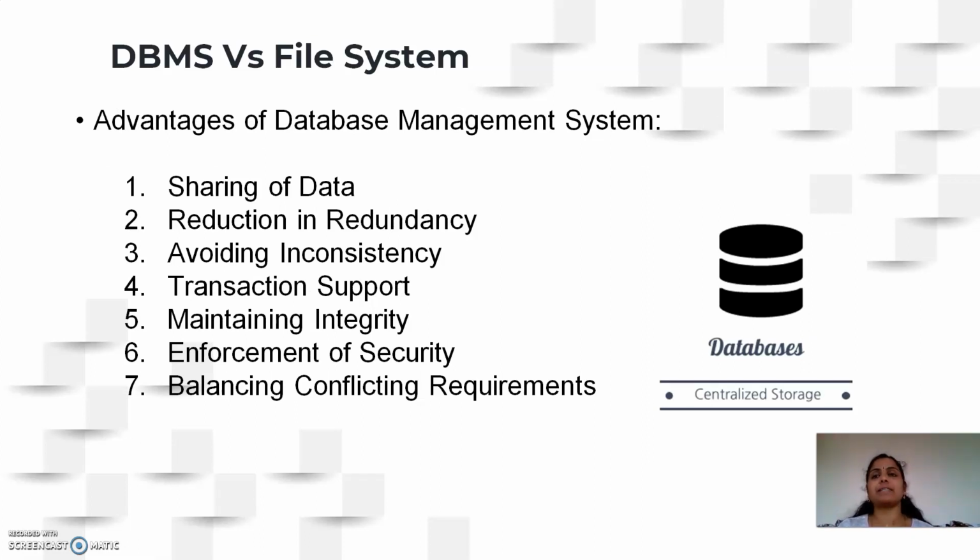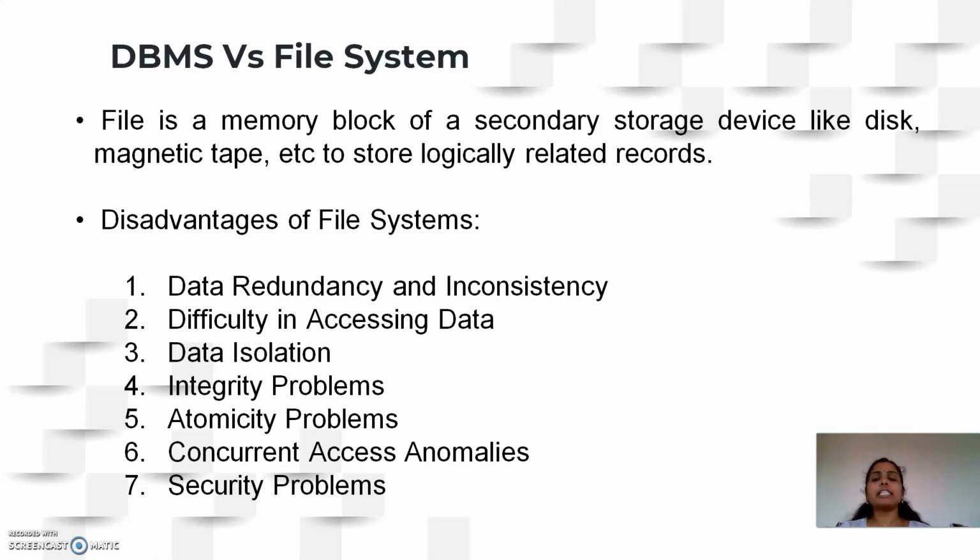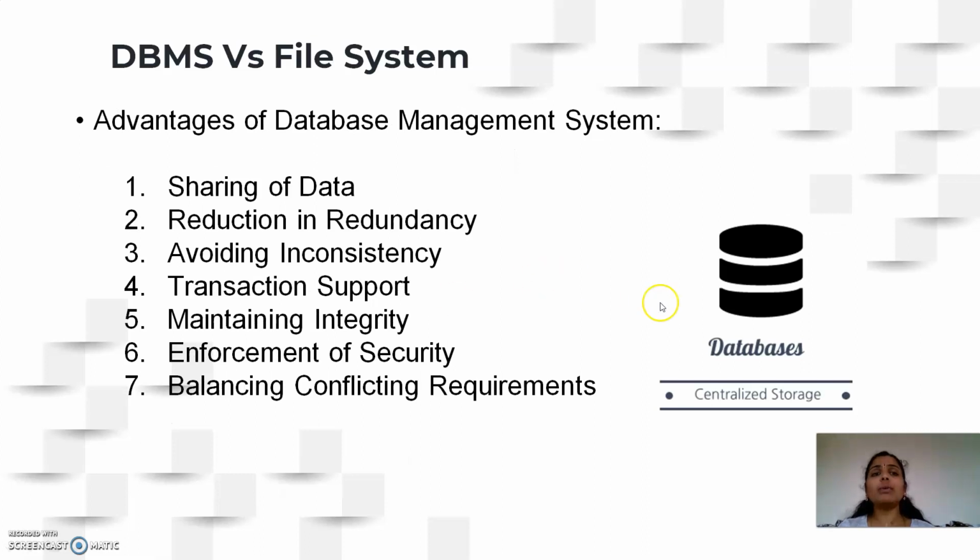over the file system. So the first disadvantage that we understood with file system is data redundancy and data inconsistency. So how are we overcoming that with DBMS? So here with the DBMS, whenever you speak about any kind of database management system, the databases are having a centralized storage.